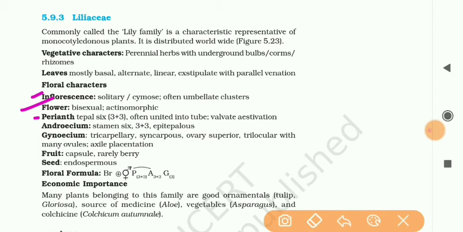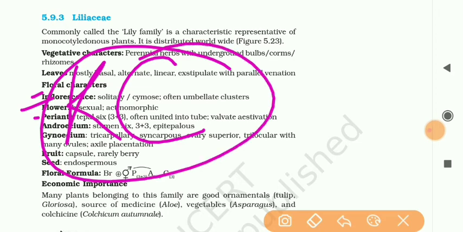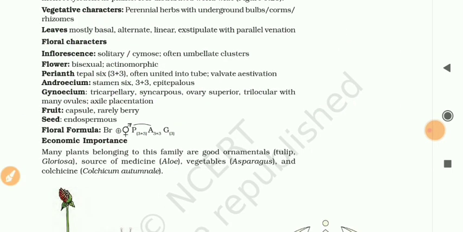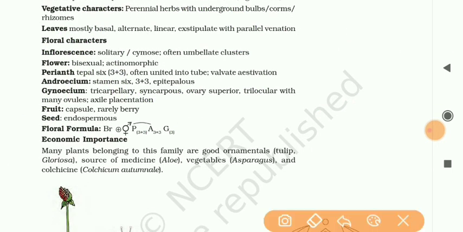Perianth: tepals 6, 3 plus 3. Class, one thing is novel: when calyx and corolla both are attached to each other, then another name is used at that place, that is perianth. Perianth, that's called the tepal, 6, 3 plus 3, often united into tube and valvate estivation. Androecium: stamens 6, 3 plus 3, epitepalous.